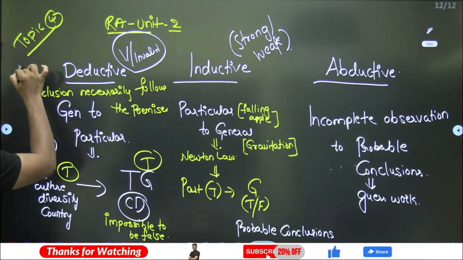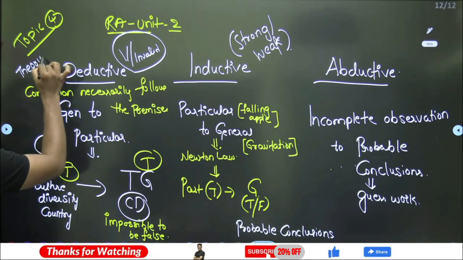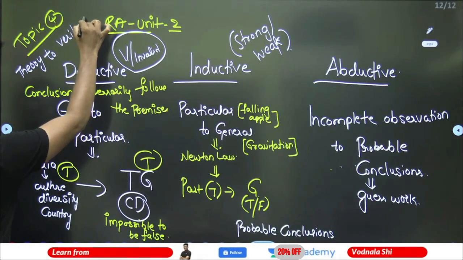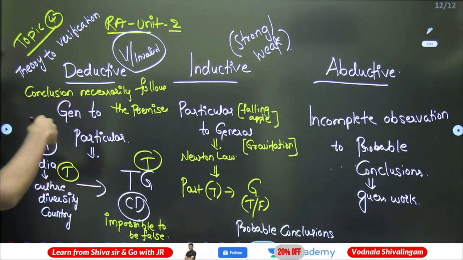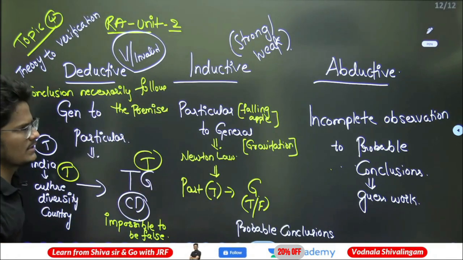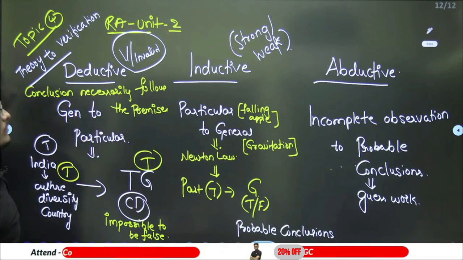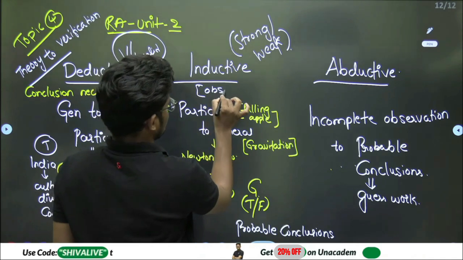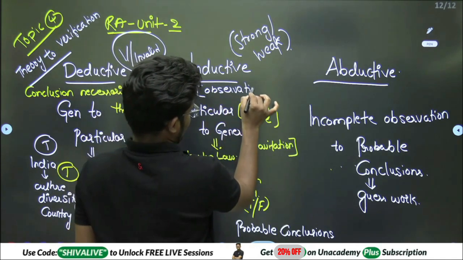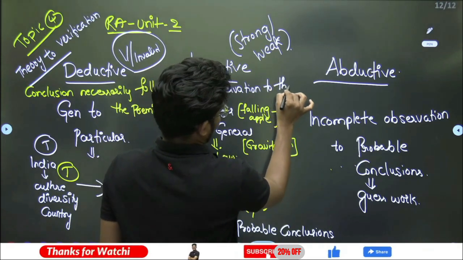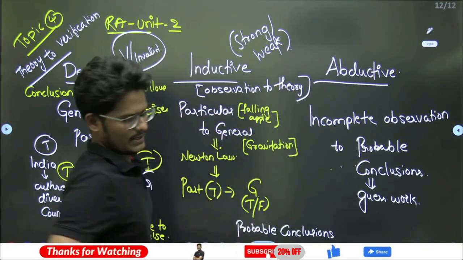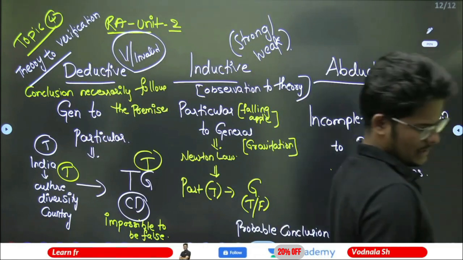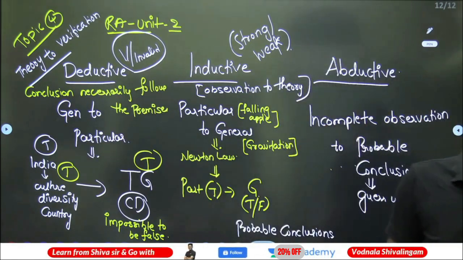Deductive will start from the theory. The step number 1 is theory to verification. Correct? Theory to verification it will go. Testing, theory, after that hypothesis testing, later concluding and verification will be done. Theory to testing. Whereas inductive will be moving from what to what, you know? Moving from observation to theory. A particular observation to theory it will move. That is what a inductive. Right? So that's about the inductive, deductive, abductive. Anything missed in the abductive?